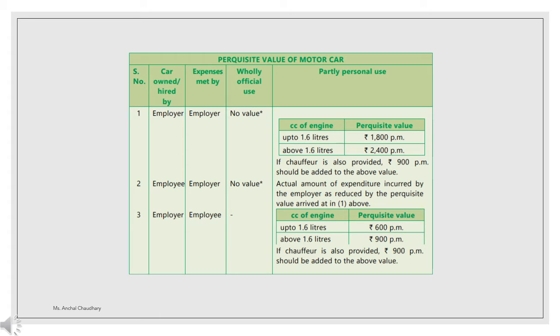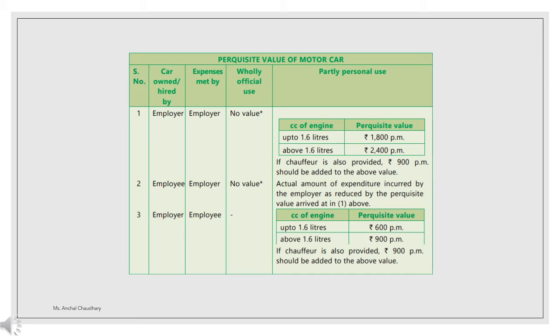If the car is owned or hired by the employer and all the expenses are also met by the employer, and it is fully used for official purposes only, then no perquisite value will be taxable.